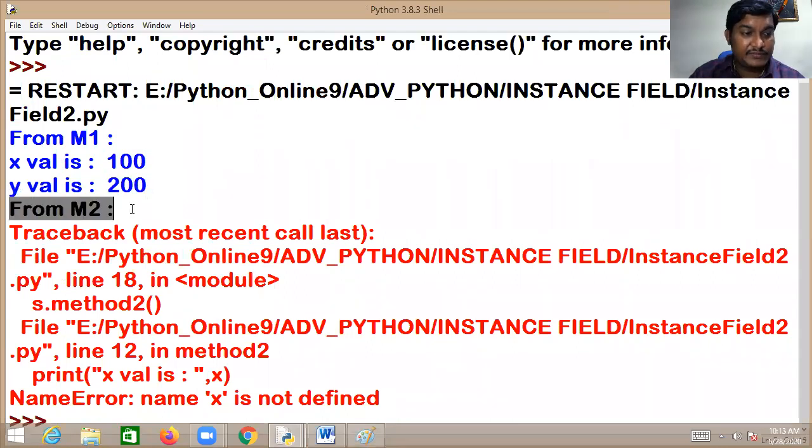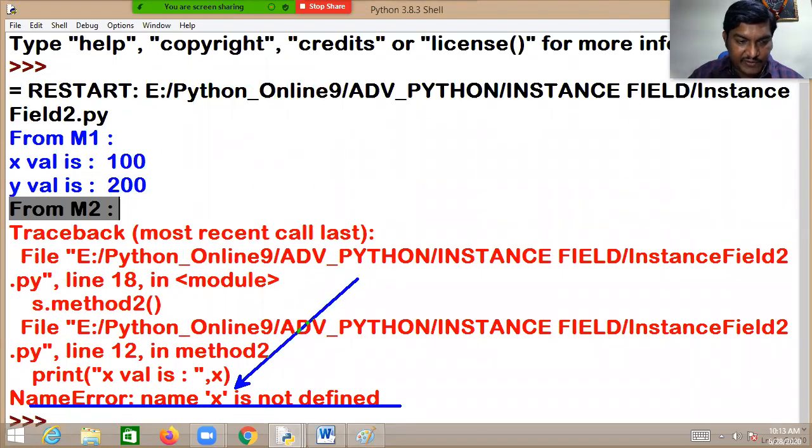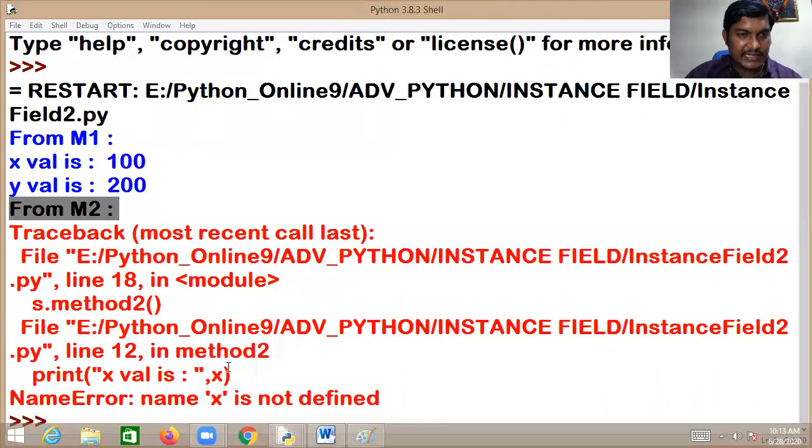From method 2, you have seen some problem. What is the problem? Name error. What is the name error? Name x is not defined. Where? In method 2. In s dot method 2 you will be getting this error.